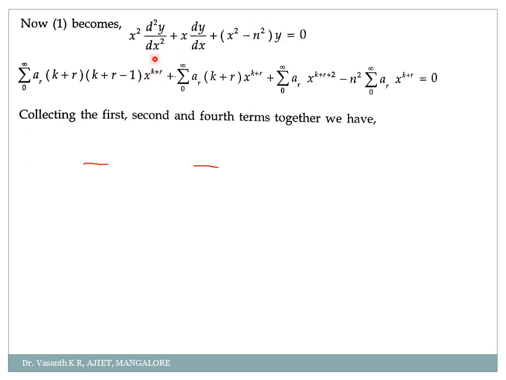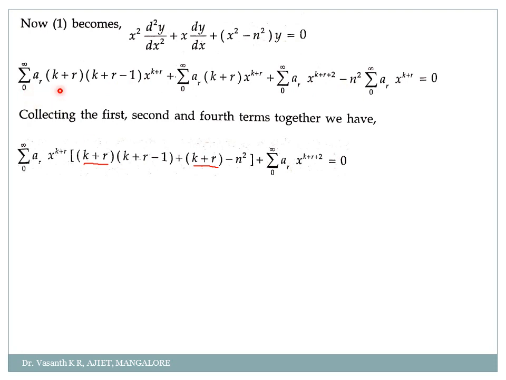So the first term is having x power k plus r, my second term is having x power k plus r, and also my third term is having x to the power k plus r. So what I'll do is, I'll collect first, second, sorry, not third, fourth. First, second and fourth terms. So when I do that, what will I get here?